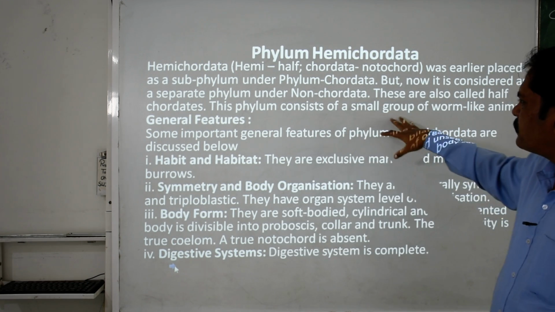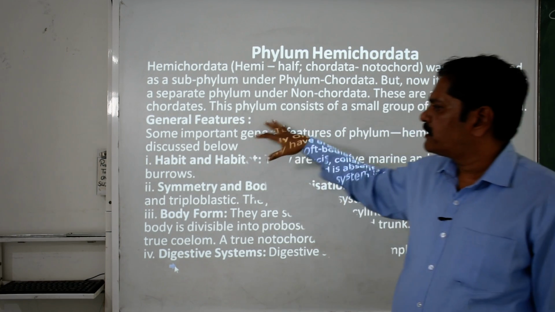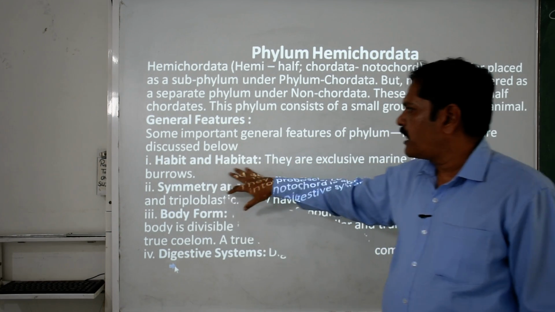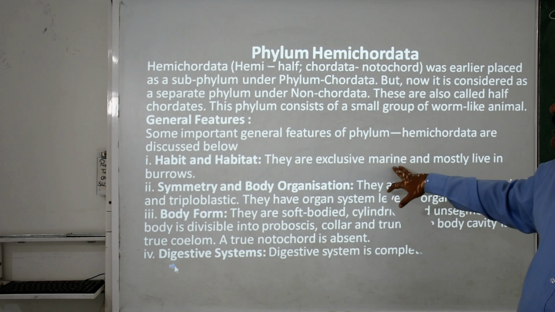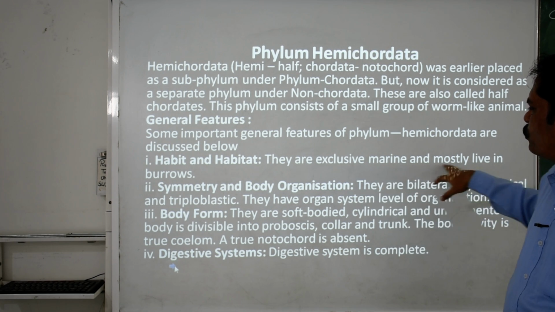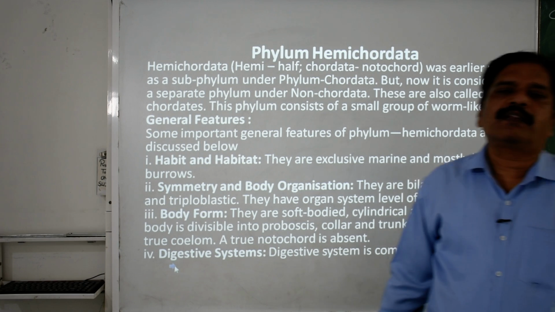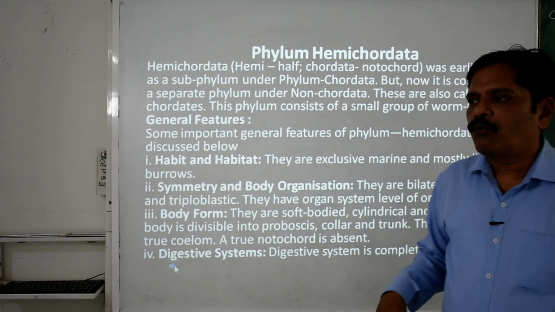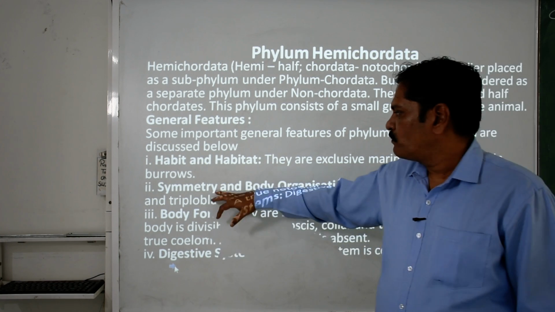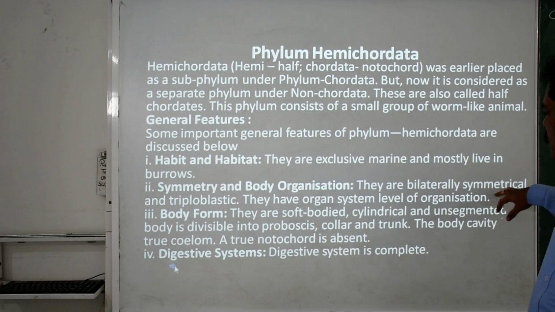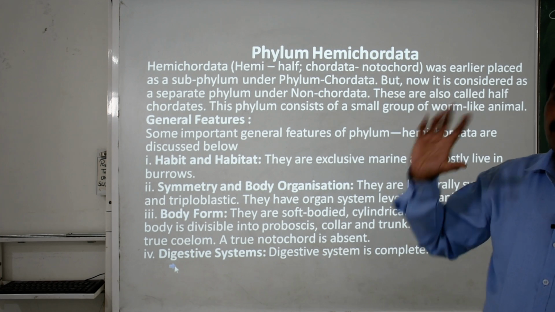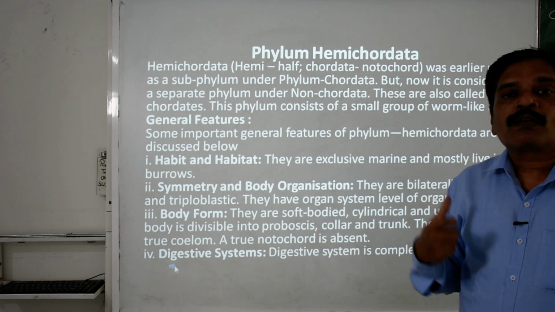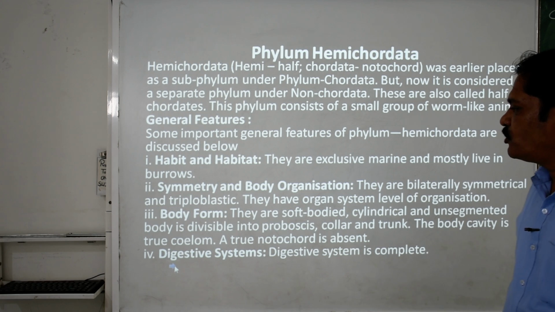So this phylum consists of a small group of worm-like animals. When we observe them, the habitat is basically exclusively marine, and they mostly live in burrows. Even though they are marine, they make a hole in the sea bottom. The body is bilaterally symmetrical, triploblastic, and a very well developed organ system organization is there.